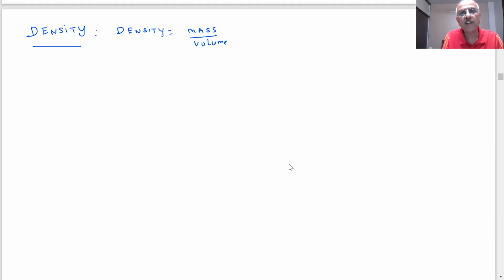What will the SI unit of density be, students? Mass is kilogram, volume is meter cube. So that will be kilogram per meter cube. Is it right? Yes, sir. Sometimes we express density in easier terms.